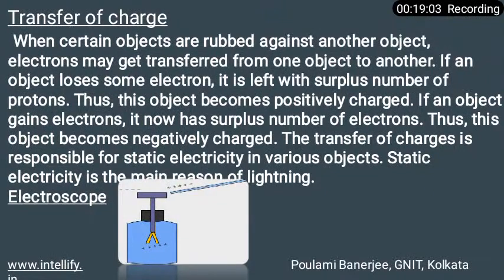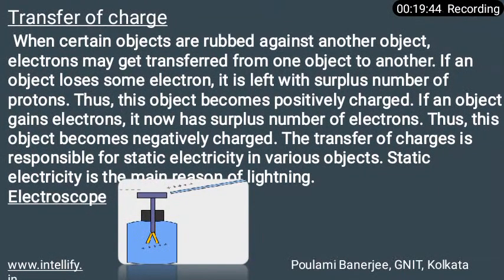So this is basically the working principle of the electroscope, how it is determined whether an object is charged or not. The transfer of charge from one object to another is basically called charging. In the case of the electroscope, charge is transferred to the gold leaves through the brass rod, and hence it can be said that charge can be transferred through metals too.